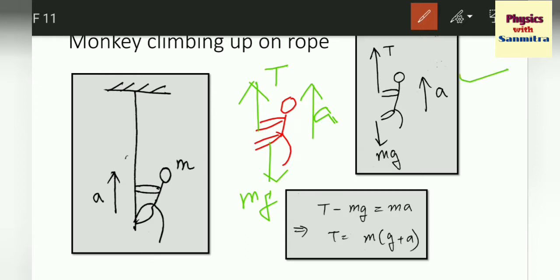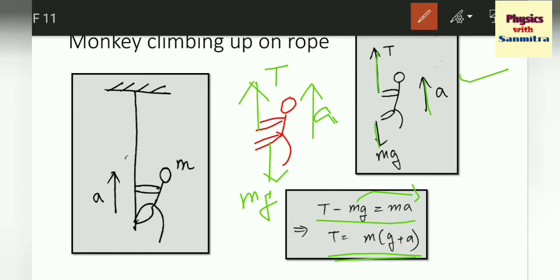So T is upwards, mg is downwards, and a is upwards. The net force is upwards because the acceleration is upwards. So T minus mg is equal to ma, and taking mg to the other side, T is equal to m(g plus a).